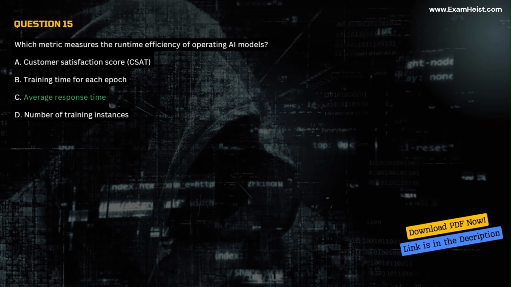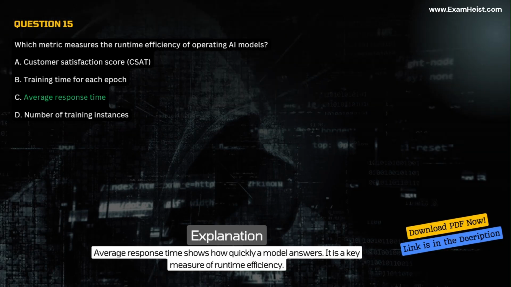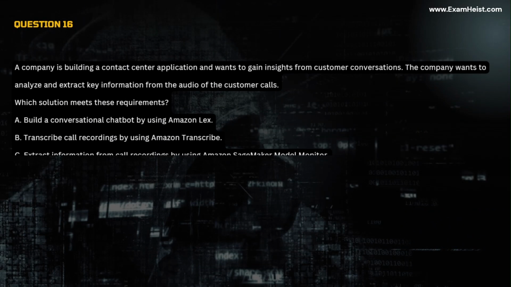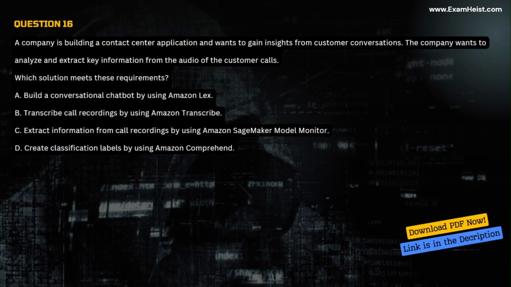Average response time. Explanation: average response time shows how quickly a model answers. It is a key measure of runtime efficiency. Question 16. A company is building a contact center application and wants to gain insights from customer conversations.